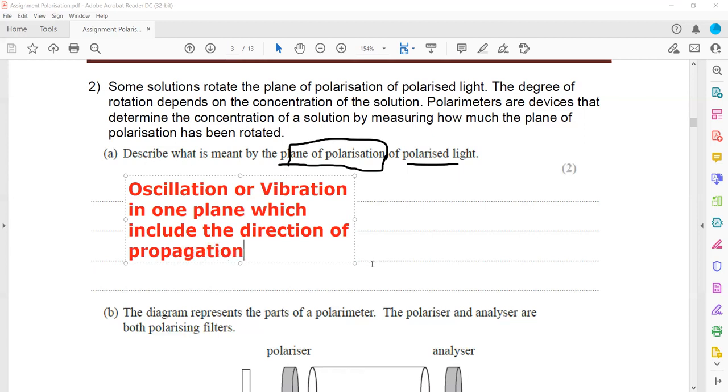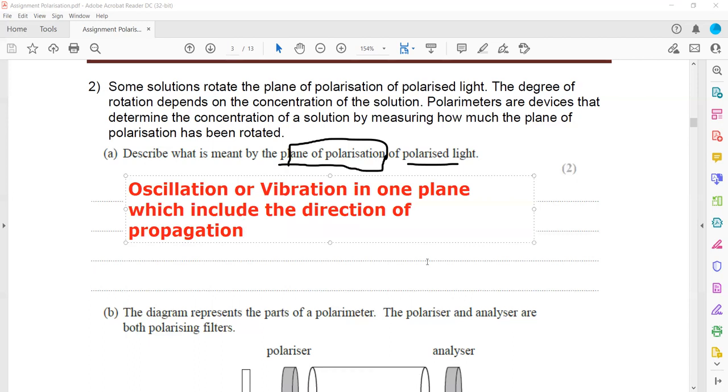When you mention oscillation or vibration in one plane, you will get the 1 mark, and include the direction of the wave. When you refer to a plane of the polarized light, don't use the term perpendicular. If you use the term perpendicular, it means the two are in different ways. So oscillation or vibration in one plane or one axis, and that whole region includes the direction of the wave. Is the definition of plane of polarization of polarized light clear?